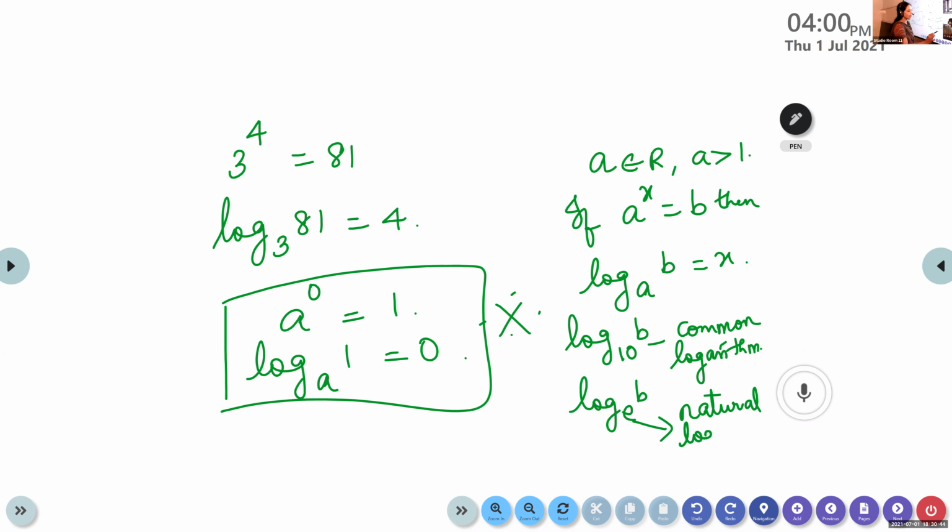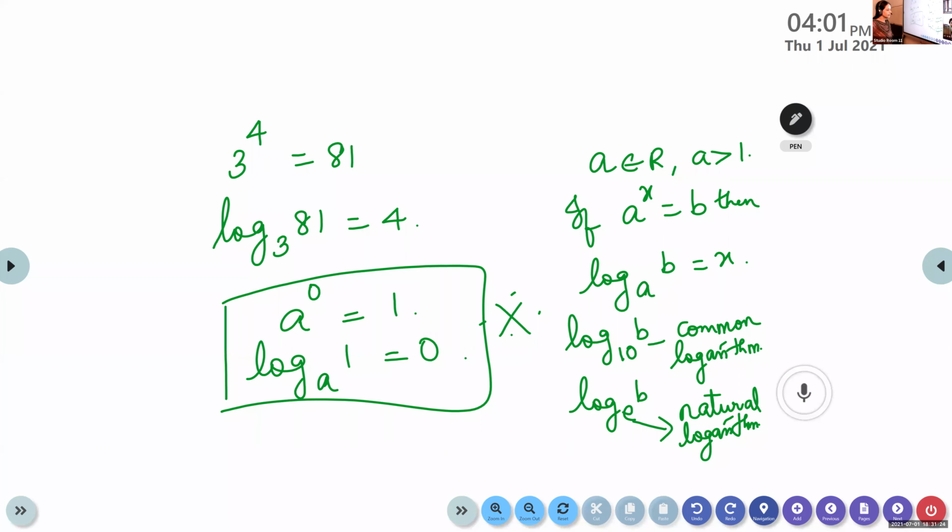Last year we discussed it. It is in your textbook. If you read the textbook, it is there. Ma'am, in this year's textbook or last year's textbook? This year's textbook also has it. Last year also we learned it, in the supplementary part. This year, in logarithmic derivatives, the same thing is given there. So if the base is 10, we call it common logarithm. If the base is e, natural logarithm. The value of e lies between dash and dash. Find it out and come.